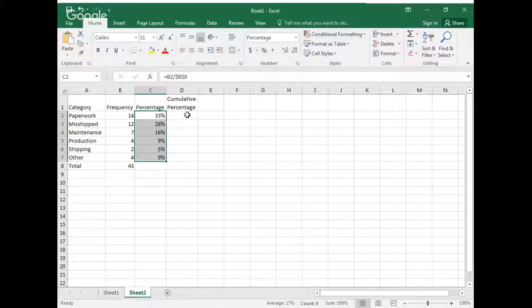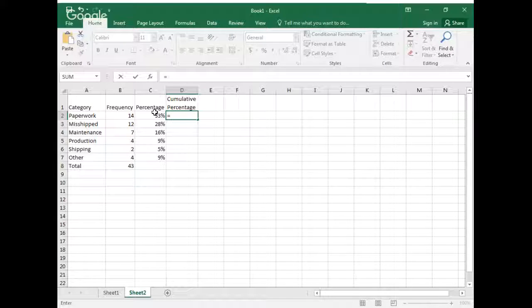Next, I'm going to add up the cumulative percentage. To do the cumulative percentage, it's pretty straightforward. The first one is simply equal, and then the cell that has the percentage, and then I'm going to hit enter. But for the next one, it's going to be equal the cell above, the cumulative percentage for the one above, plus the percentage for the one that you're on.